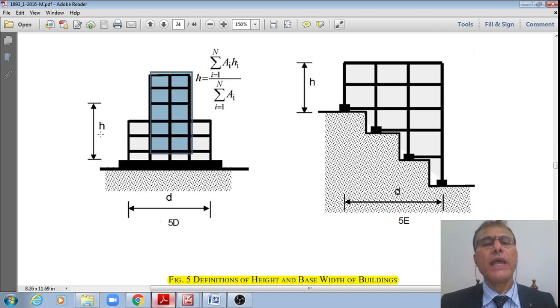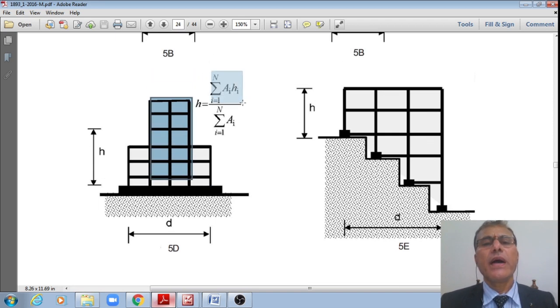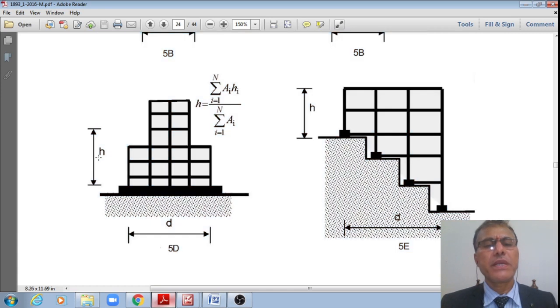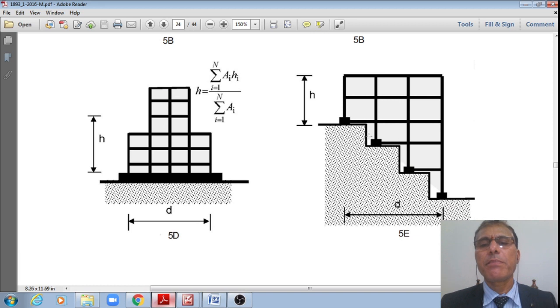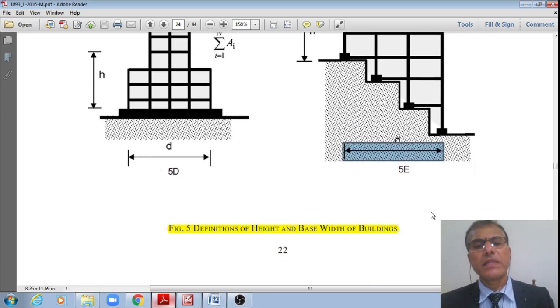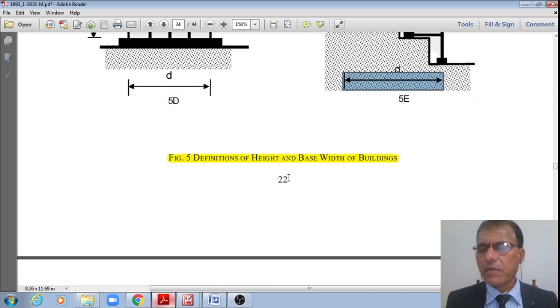However, here now the height h shall be considered as weighted heights with respect to the areas. Summation of i equals 1 to n of ai hi divided by summation of ai, i equals 1 to n. This is what is called the weighted mean h. This is how the base dimension d and h, right? Because this is what is called the step back building, student, right? Stepped buildings, where height at one end is equal to h, whereas at the other end it is more actually. But the code says that this should be taken as the h, and this base dimension is starting from this leg to this column. This is what is called the d, right? These are the definitions of the heights and base width as per this, right?